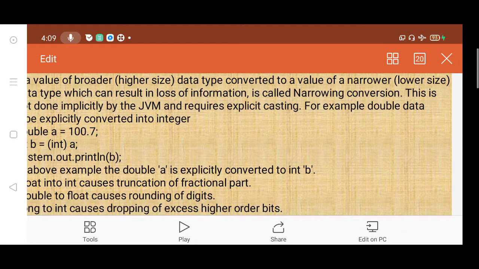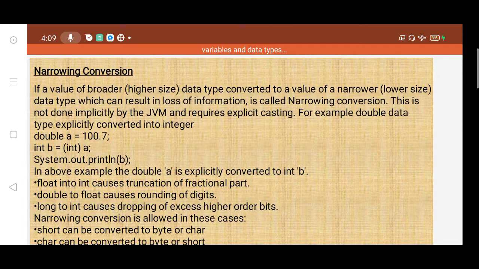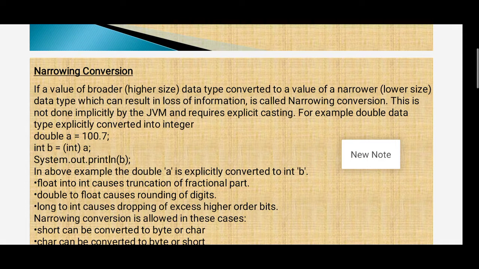Narrowing conversion. If a value of broader higher size data type is converted into a value of narrower lower size data type, which can result in loss of information, it is called narrowing conversion. This is not done implicitly by the JVM and requires explicit casting. For example, a double data type explicitly converted into integer.